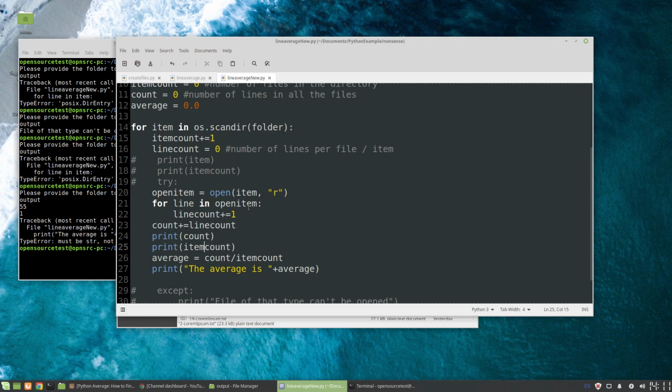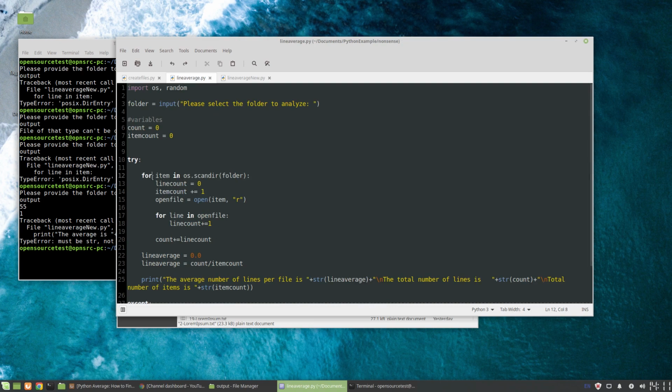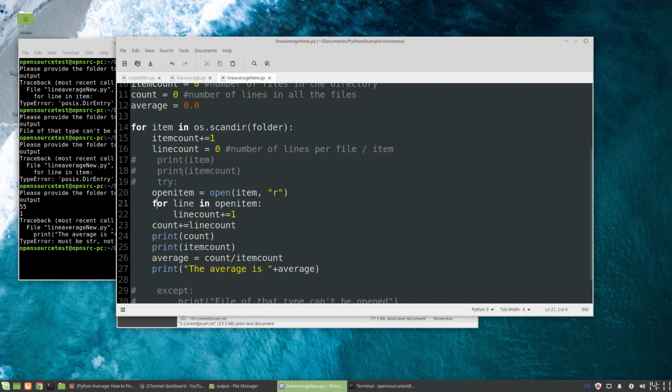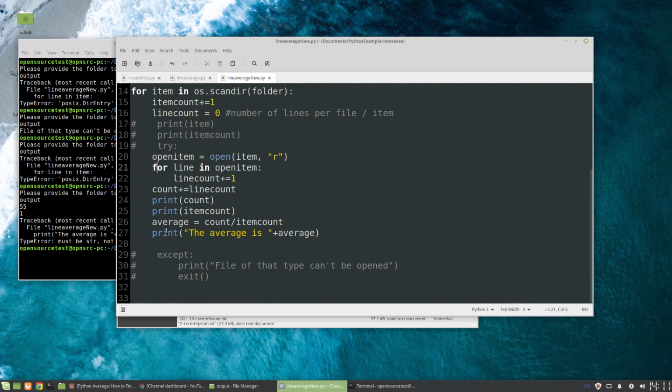Item count, line and item. Yeah, okay. It has to do with the spacing again.